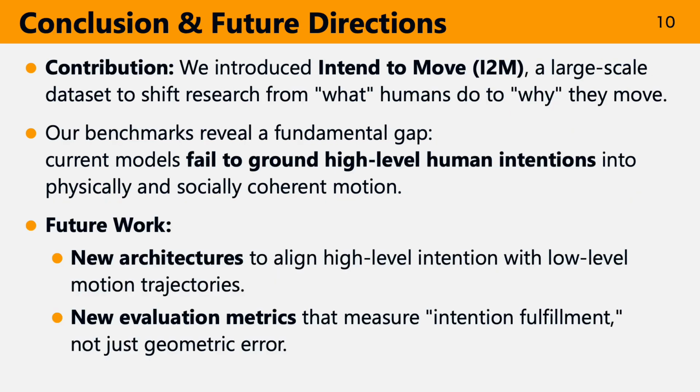In conclusion, we introduced Intend to Move, a large-scale dataset to shift motion research from what to why. Our benchmarks revealed a semantic gap. Models struggle to ground high-level intentions into low-level motion. This points to two future directions. First, new models to align semantic goals with motion. Second, new evaluation metrics to measure intention fulfillment, not just geometric error. We believe our Intend to Move dataset will be a crucial resource in driving these future directions.